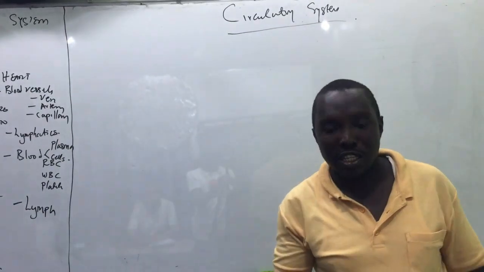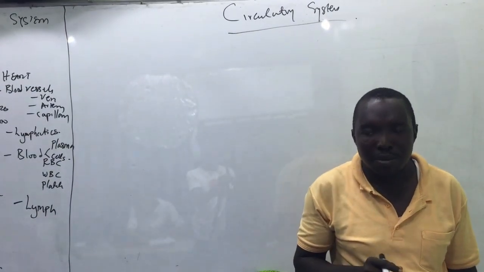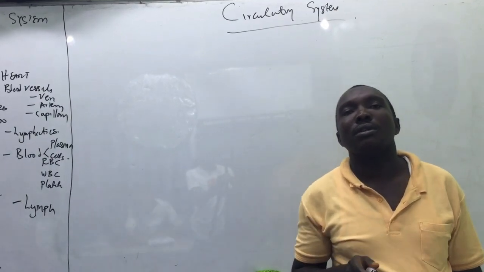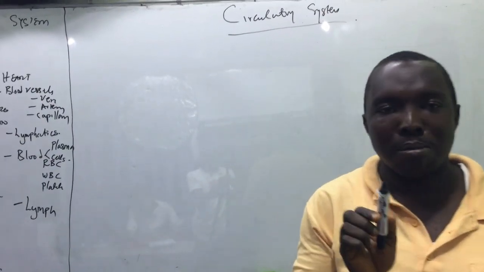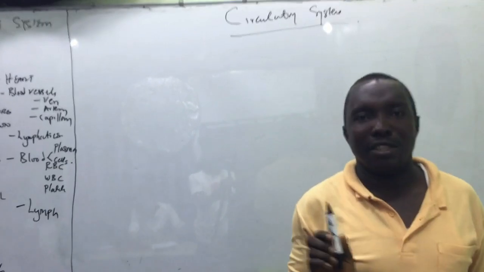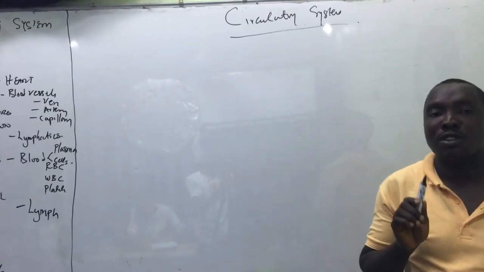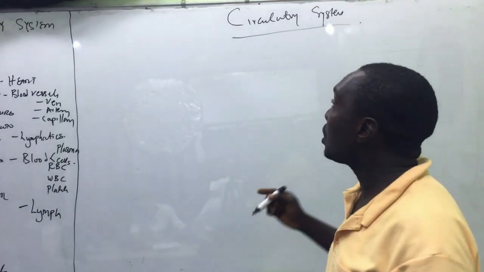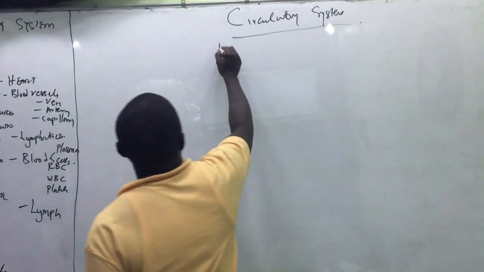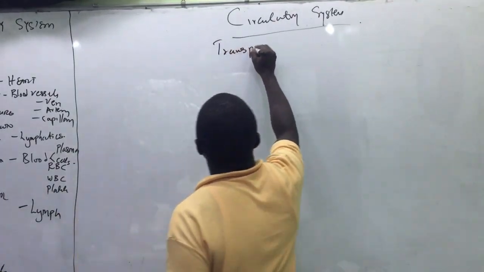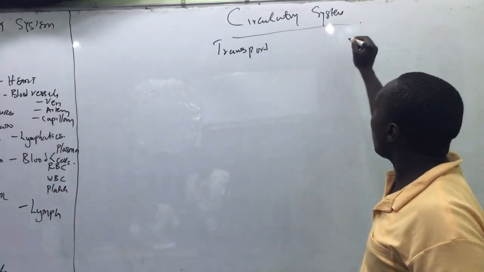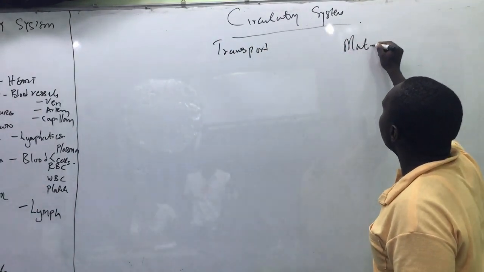By definition, it is the system of an organism responsible for the transport of material. The key word there is transport. And the other thing there is what? Material.